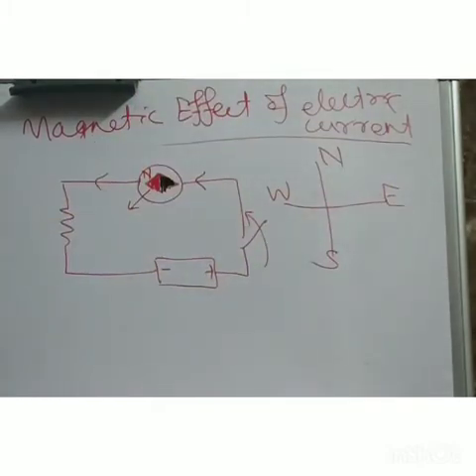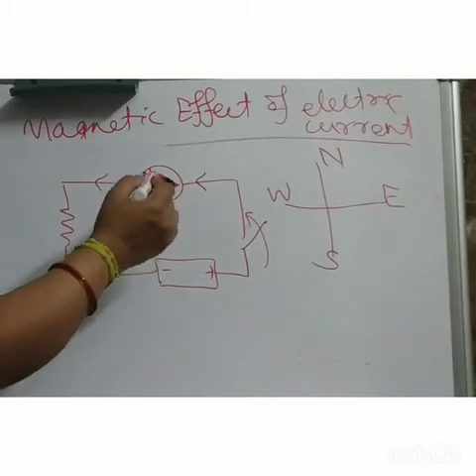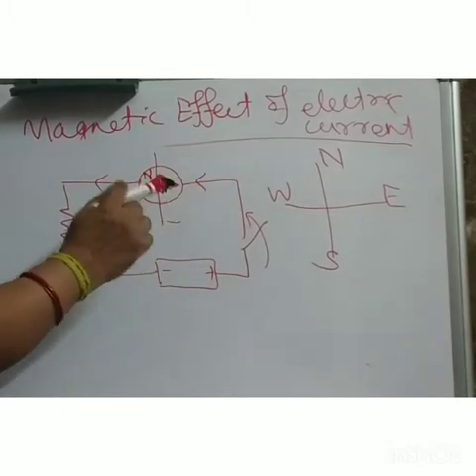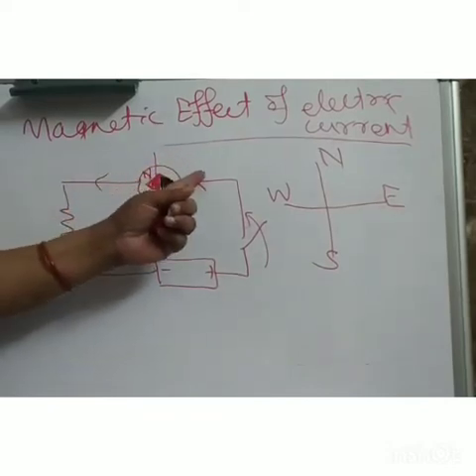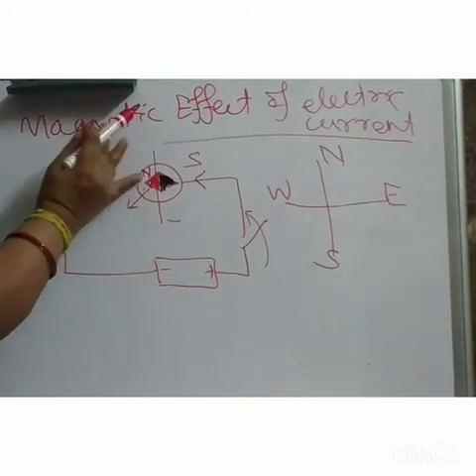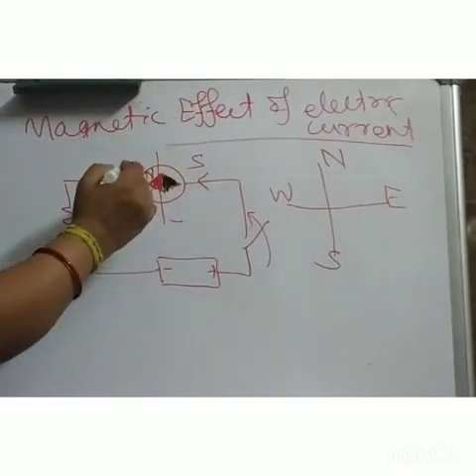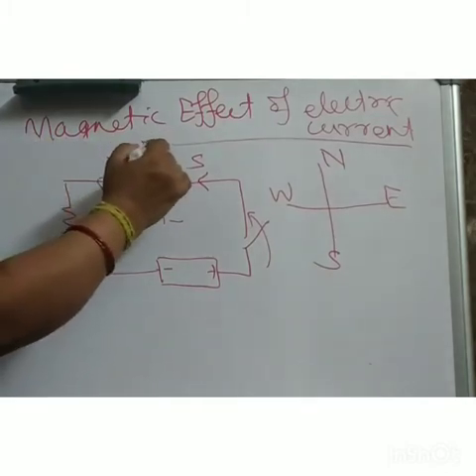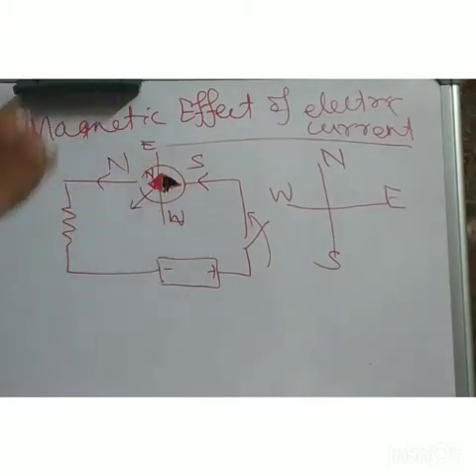Now we will come to know why I have drawn this diagram. Suppose this is south and this is north. So this will be your east, this will be your west.